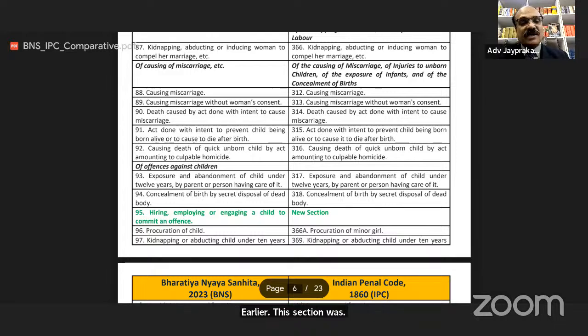Section 94, concealment of birth by secret disposal of dead body. Earlier this section was 318. Section 95 of BNS, hiring, employing or engaging a child to commit an offense. This is a new section, friend.